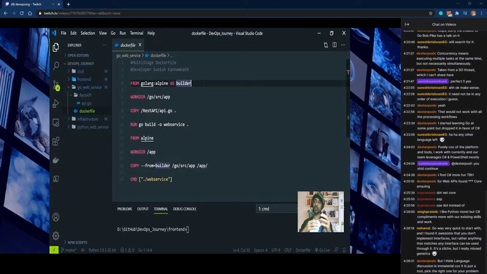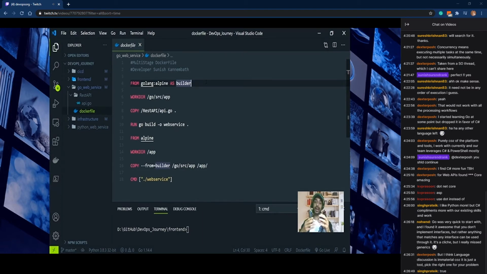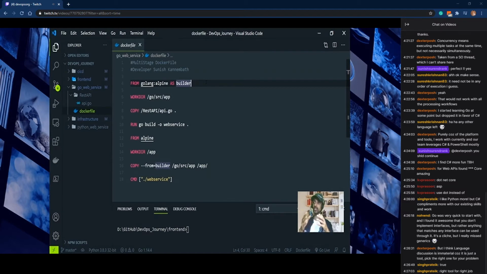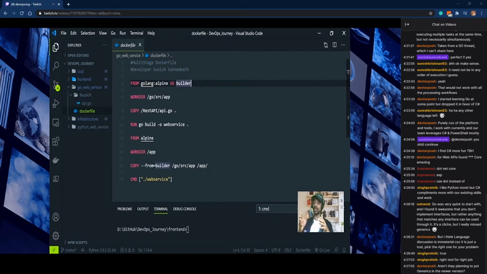In the second stage, the compiled code will be taken from the first image and copied to the second image. In this case, I am using the second image as an Alpine image. So you can see that I am moving to the working directory /app and just copying from builder to the app directory. So the result is I'm getting an Alpine image which hosts my web service.